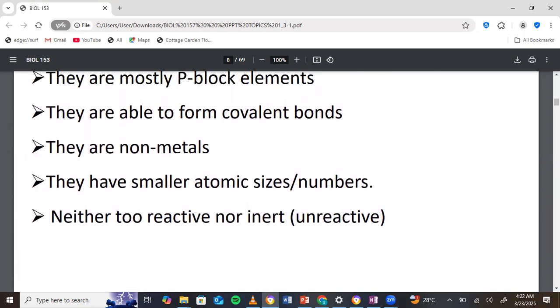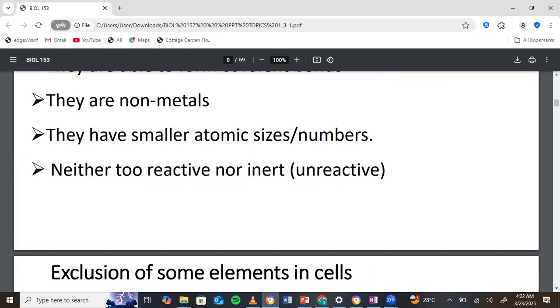Now they are able to form covalent compounds. They are non-metals, as we can observe. All of them are non-metals, the major ones. Now they have smaller atomic size and numbers, and then they are neither too reactive nor too inert. So they are not unreactive, but they are not too reactive. So that is what we are talking about.